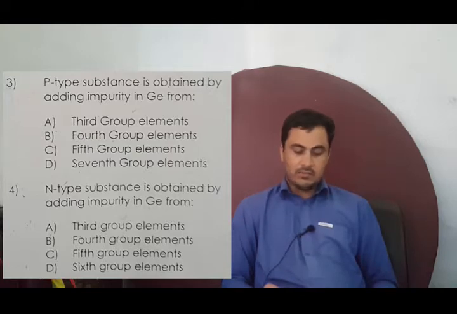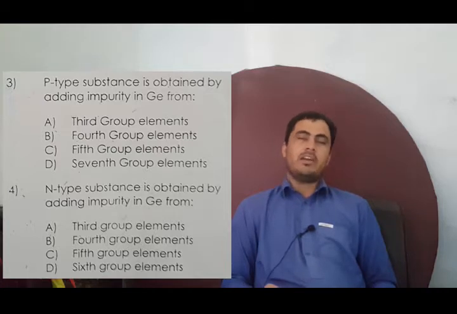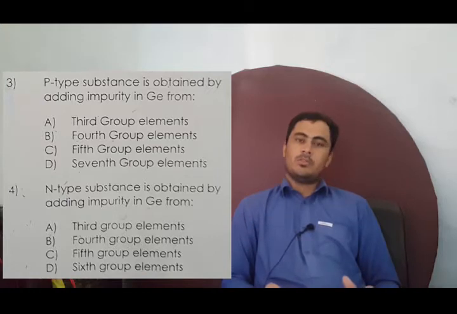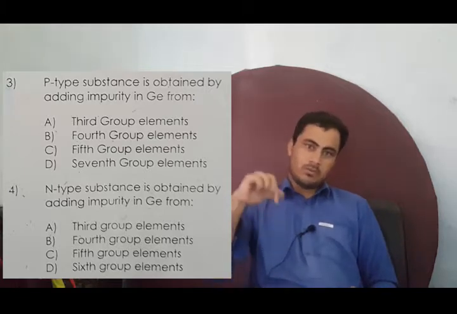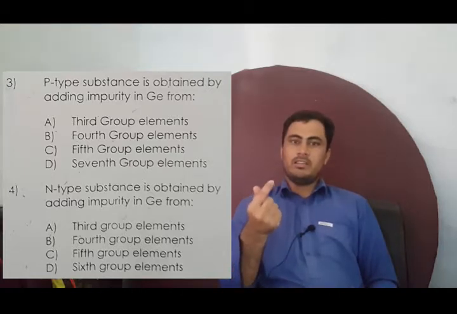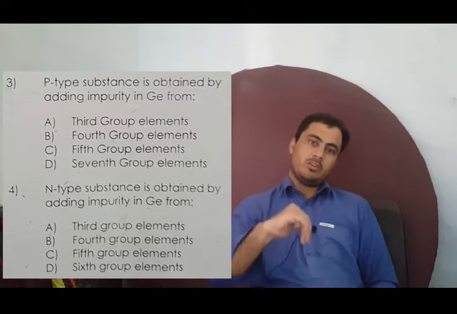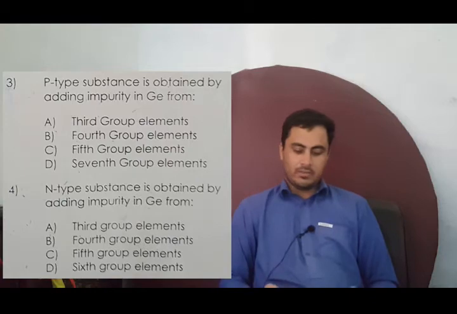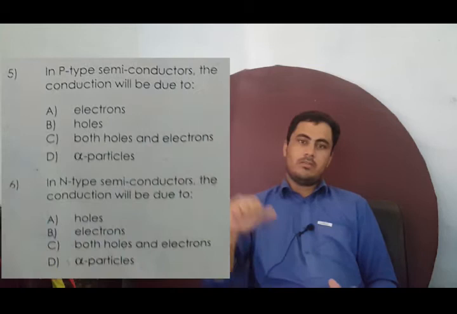Now let's discuss the fourth one. In the fourth one, it is stated that an n-type substance is obtained by adding impurities from which group? It must be remembered that n-type semiconductors are found when we add impurities from the fifth group to the fourth group. So the fifth group elements are the impurities which are added to the fourth group. So the correct option is the fifth group element in MCQ number 4. Now let's discuss MCQ number 5.